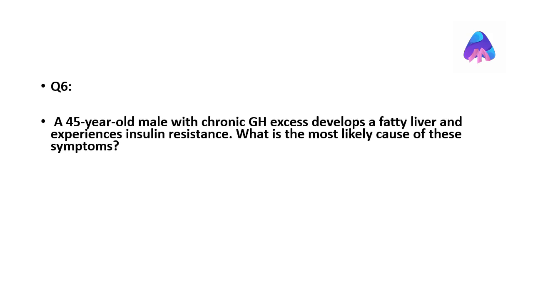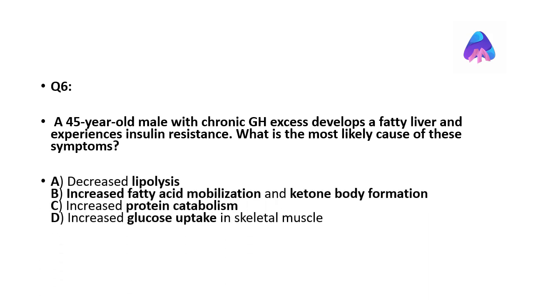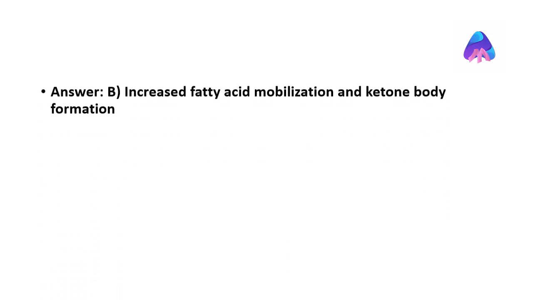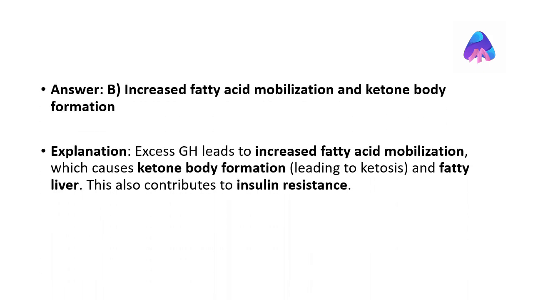A 45-year-old male with chronic GH excess develops a fatty liver and insulin resistance. What is the most likely cause of these symptoms? The correct answer is increased fatty acid mobilization and ketone body formation. Excess GH leads to increased fatty acid mobilization, causing ketone body formation and fatty liver, contributing to insulin resistance.